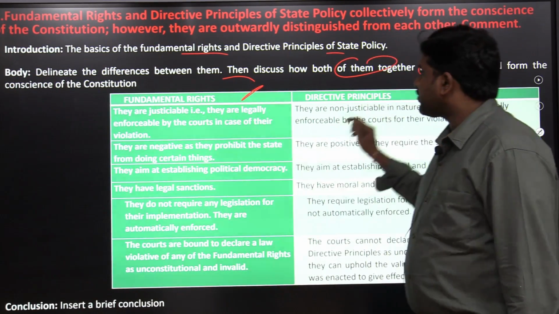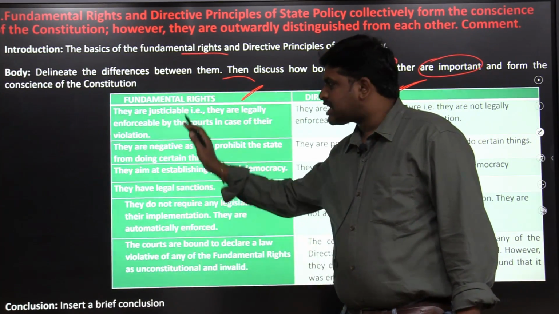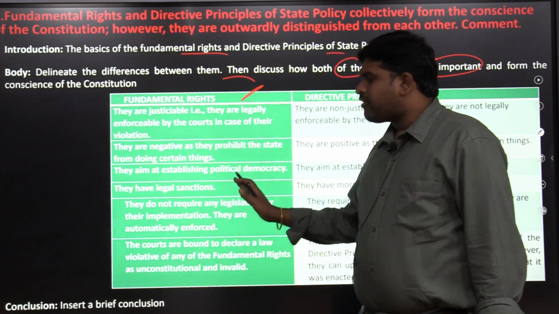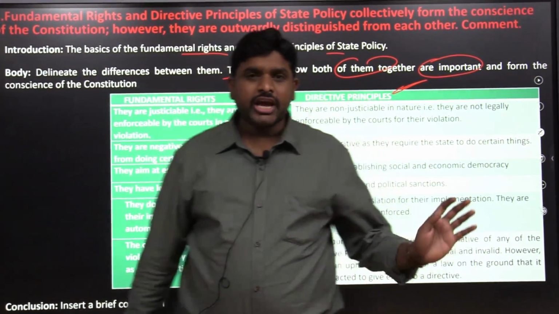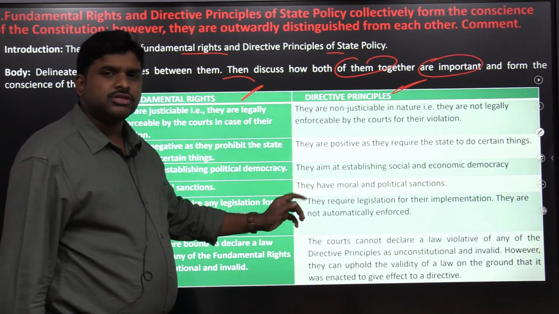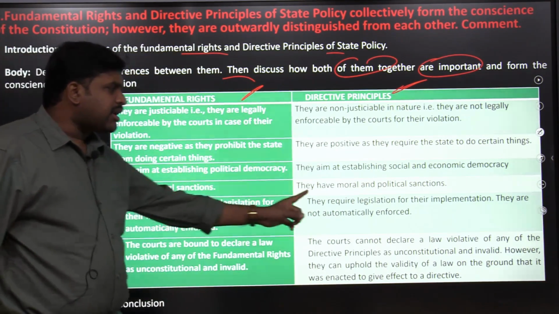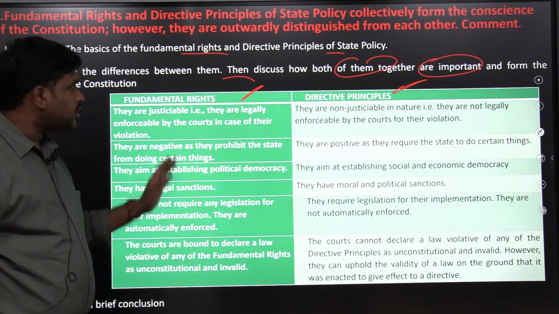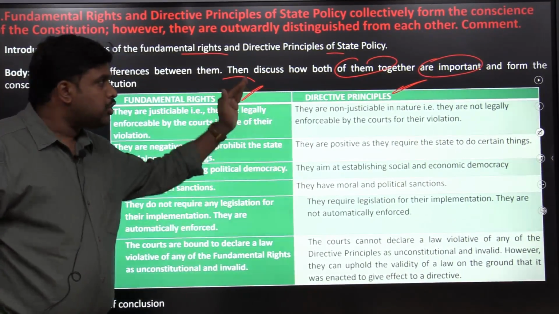First explain fundamental rights. They are justiciable, they are negative in nature, they work for political democracy, whereas the directive principles work for social and economic democracy. They have moral and political sanctions. Directive principles of state policy are non-justiciable, they are positive in nature, and they require legislation for their implementation, whereas fundamental rights do not require any legislation for their implementation. So you have to mention these differences.